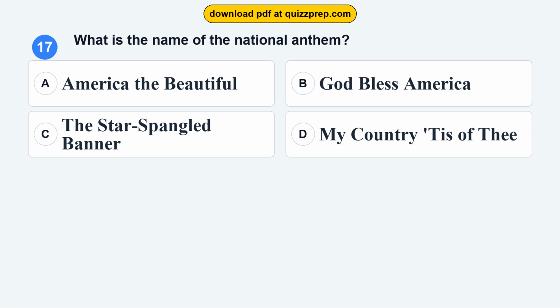Question 17. What is the name of the national anthem? Option A, America the Beautiful. Option B, God Bless America. Option C, The Star-Spangled Banner. Option D, My Country, 'Tis of Thee.